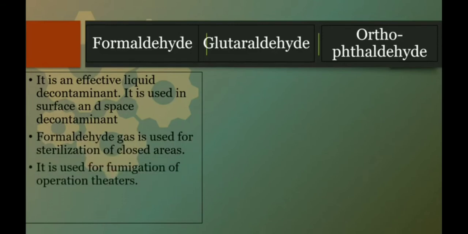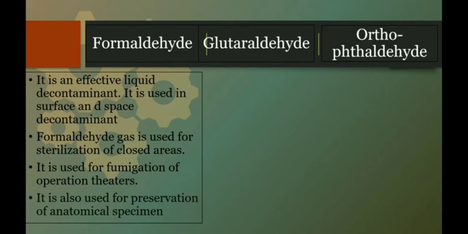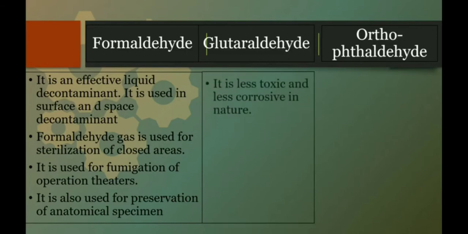It is used for fumigation of operation theatres. So this formaldehyde is used for fumigation in operation theatres, that is, decontamination of operation theatres in hospitals is done by fumigation of formaldehyde. It is also used for preservation of anatomical specimens. So the biologically important specimens, which may be of plants or animals, are preserved in formaldehyde liquid. Further, the next one is glutaraldehyde.